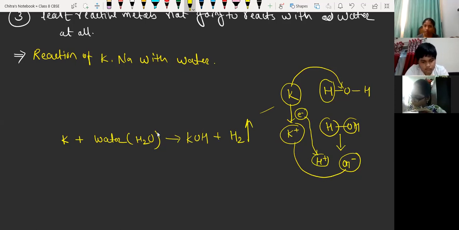So in order to balance the reaction, we have to write twice potassium, twice water molecule, twice KOH and hydrogen gas. And when that hydrogen gas comes in contact with air, it catches fire.